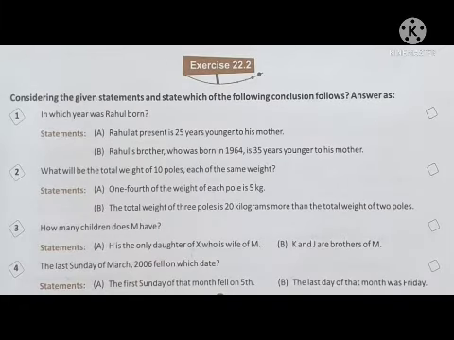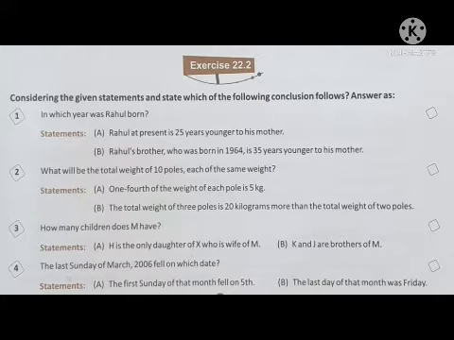Here the first question asks in which year Rahul was born. Statements are given. A: Rahul at present is 25 years younger than his mother, and B says that Rahul's brother, who was born in 1964, is 35 years younger than his mother. So simply, we know that both the statements are required to find out the answer. So the correct option will be E.